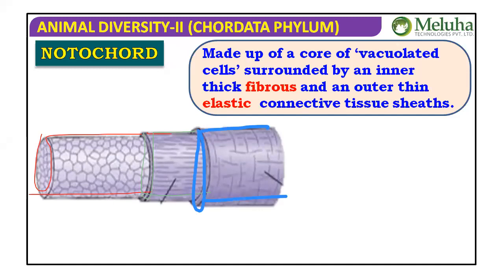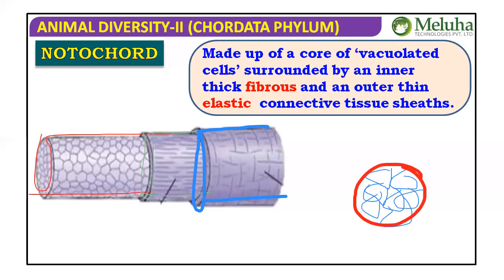If we take the transverse section, we can draw it like this. The transverse section shows the vacuolated cells in the center, surrounded by a thick, fibrous connective tissue sheath, then surrounded by a thin, elastic connective tissue sheath.